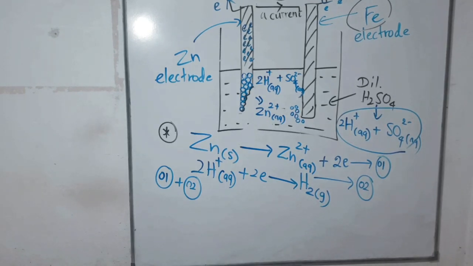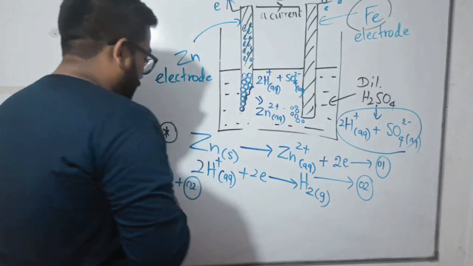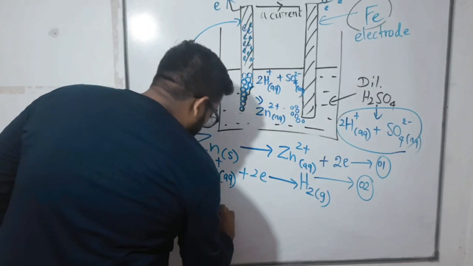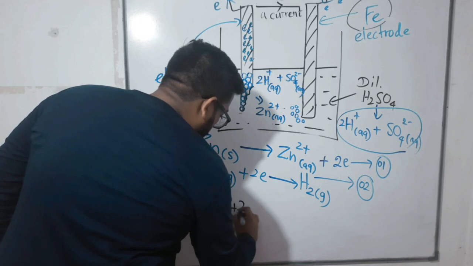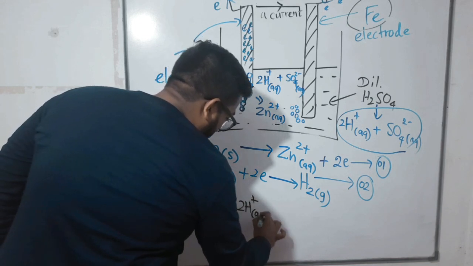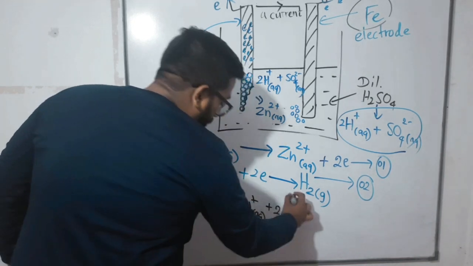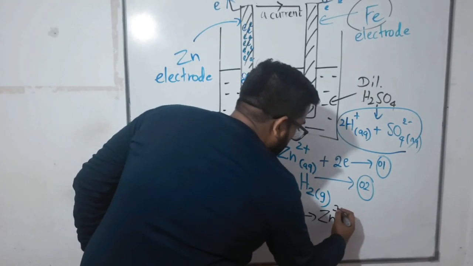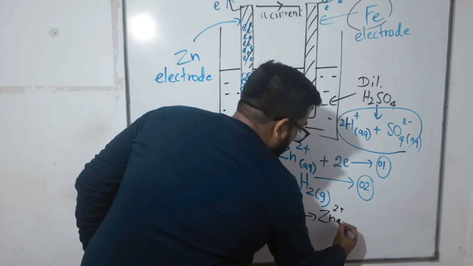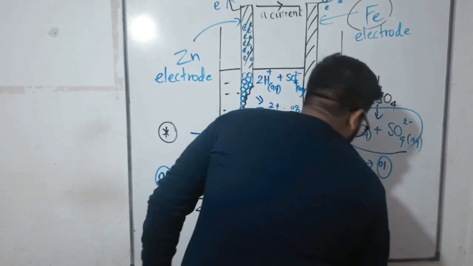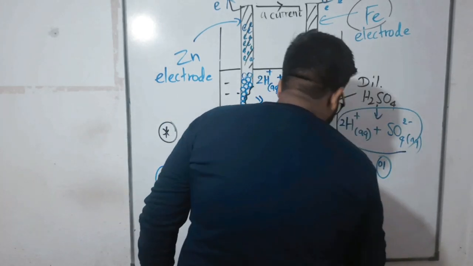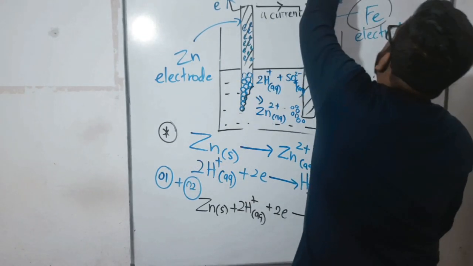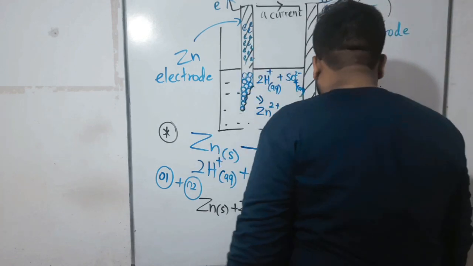How can you do that? Take the summation of each one respectively, this side and this side. Zinc solid plus 2 H+ (aq) plus 2 electrons arrow, on this side zinc 2+ (aq) plus 2 electrons plus H2 gas, right? This is the way we can write it, okay?